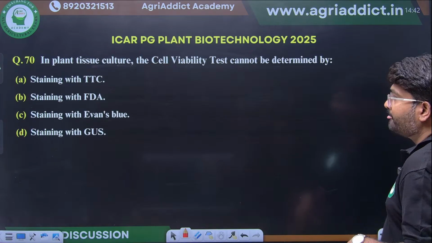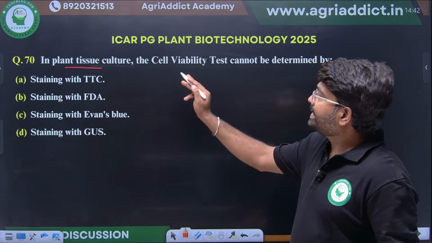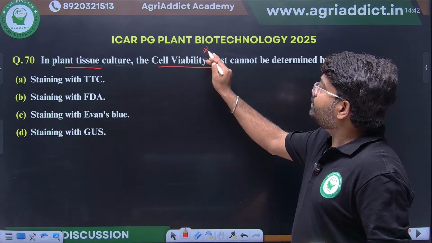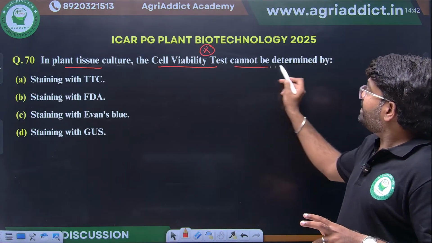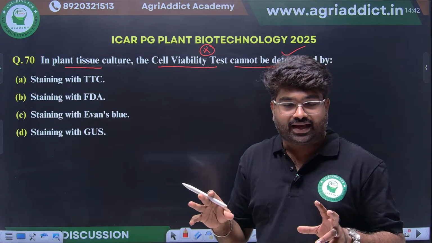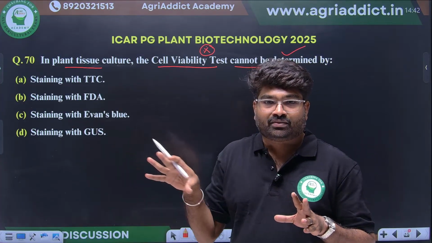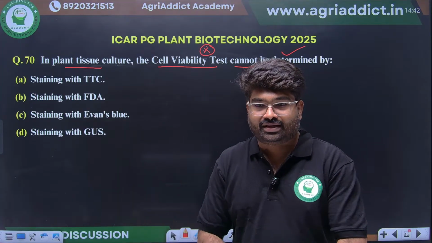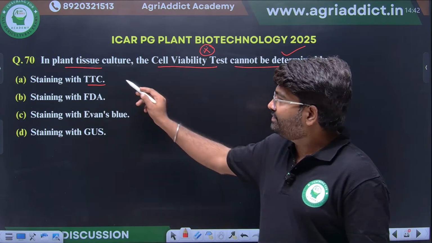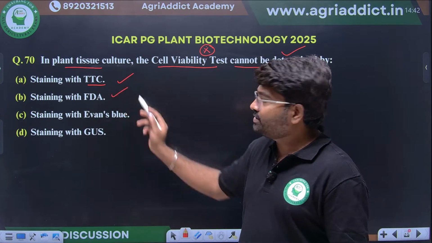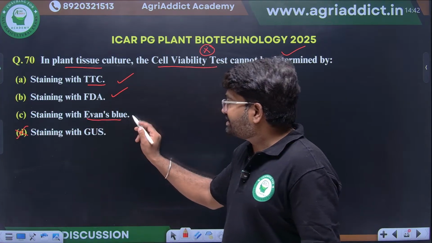Next, they are asking about plant tissue culture, the cell viability test. How do they do the cell viability test? Among the cell viability tests, which cannot be used to determine viability? They are asking which test we will not use for checking viability. First, TTC, tetrazolium, yes, we will use. FDA staining we can also use. GUS will not come. Staining with Evans blue, this we have to learn.